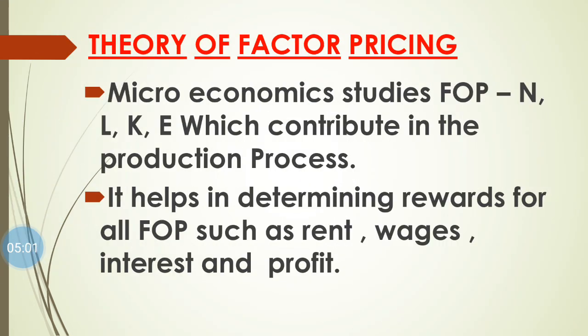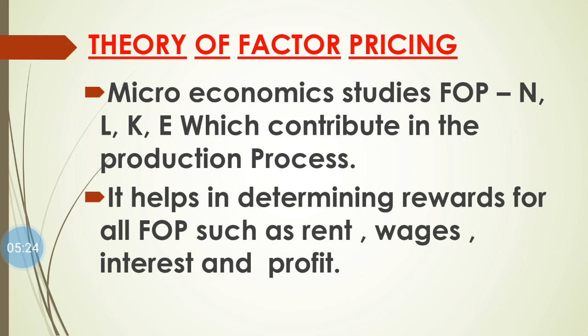Next is theory of factor pricing. Microeconomics helps us to study the factors of production, that is N. N means land. Land is a natural resource, so for land we use the letter N. L means labor, K means capital, E means entrepreneur. These play a very important role in the production process.